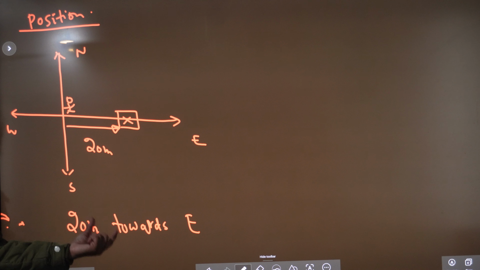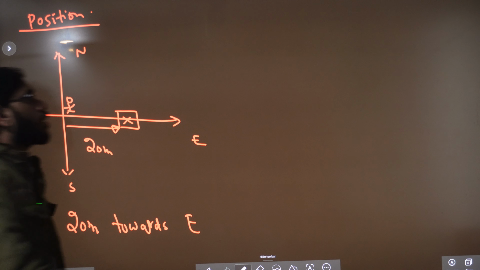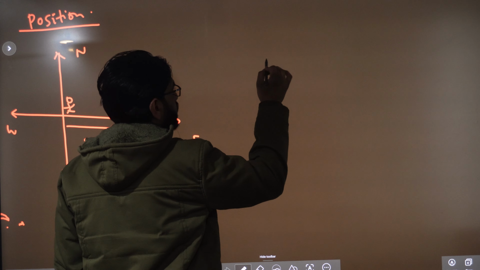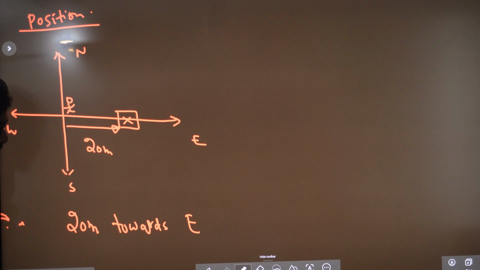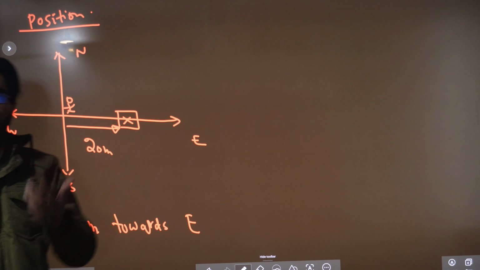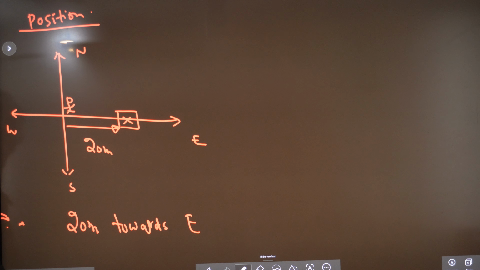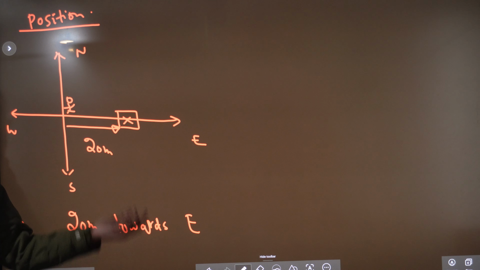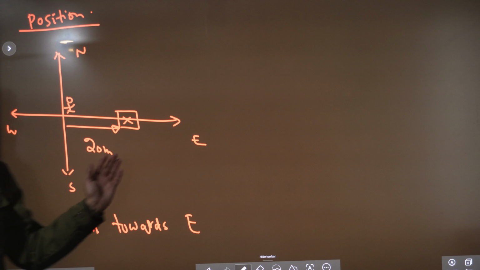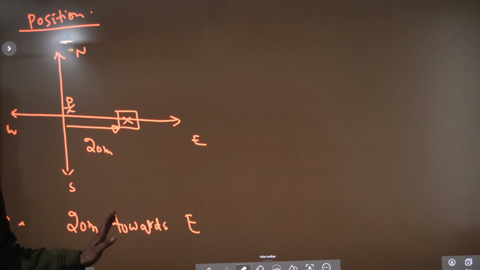This is the position. Position is what? Location. How do we define location? Location is something which tells you the address, simply the address. So 20 meters towards east is the answer here. So, coming back to our point, if position changes, then it will be in motion.